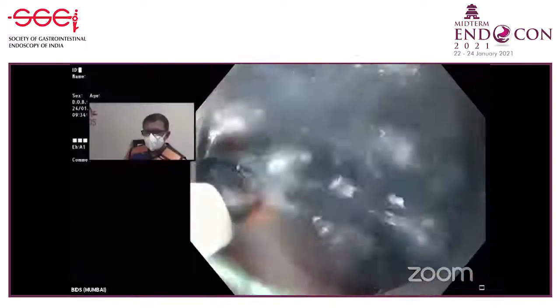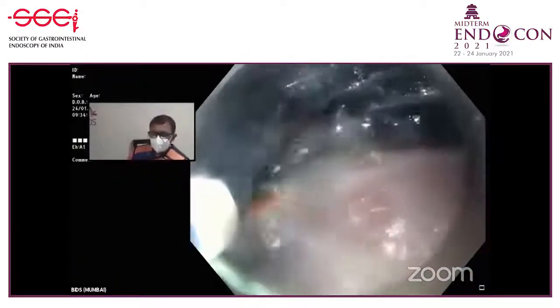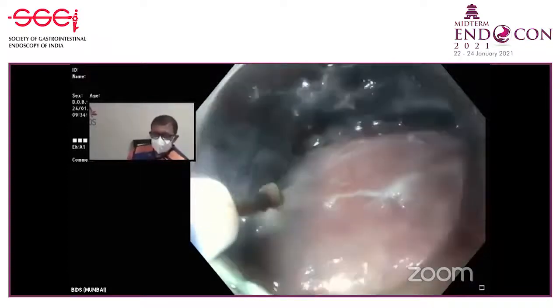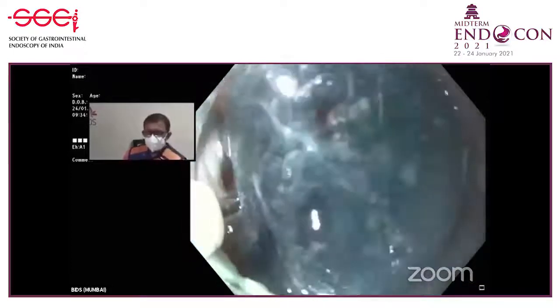Dr. Amit, can you comment regarding the depth of the initial incision? Sometimes the depth is not adequate up to the submucosa. How do we get adequate depth of the incision? Very good question. Depth has to be on the lamina propria, because many times we don't cut the lamina propria. We are cutting too superficially. If that is the case, you will never be able to enter inside. So you must see the bluish submucosal fibers after the initial incision.